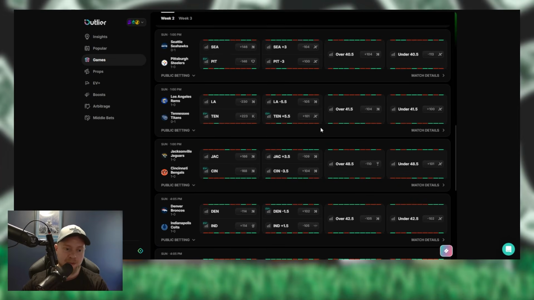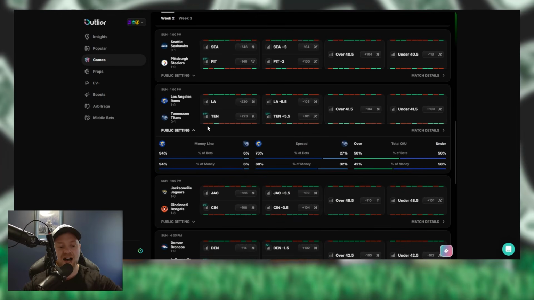Next game we have Rams taking on the Titans. The Tennessee Titans are plus 233 underdogs at home, plus 5.5 point underdogs, and the over on this is sitting at 41.5. Public betting has 94% of the money on the Rams to win, 68% of the money on the Rams to cover the spread, and then you got 42% of the money on the over 41.5. So majority is on the under on the total right now at 41.5.